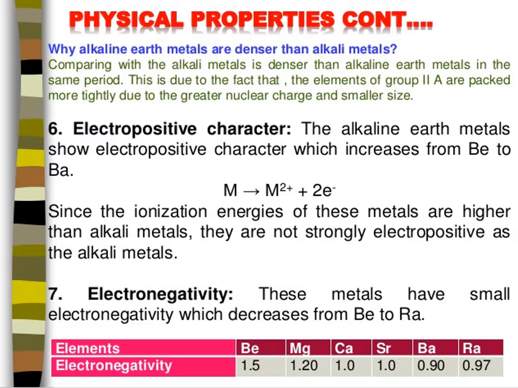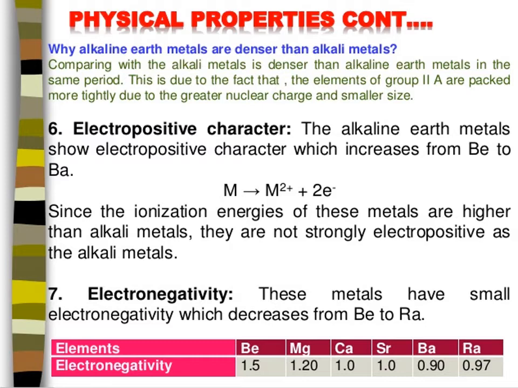Okay, do you know the electronic configuration? The elements have 2 electrons in their valence shell. I already told that the valence shell contains 2 electrons. That is preceded by the noble gas configuration. How will the noble gas configuration be? 8. The valence shell will have 8. So the general electronic configuration is written as ns2.